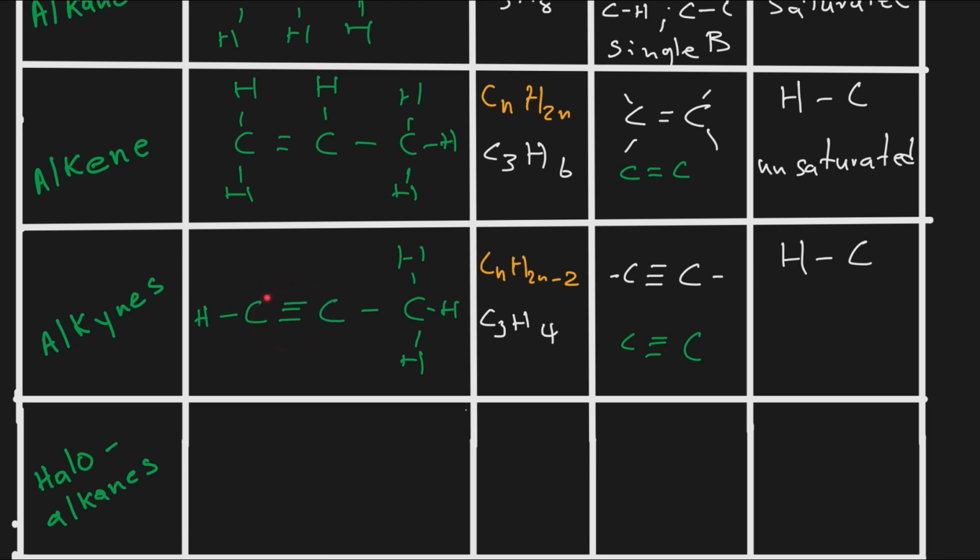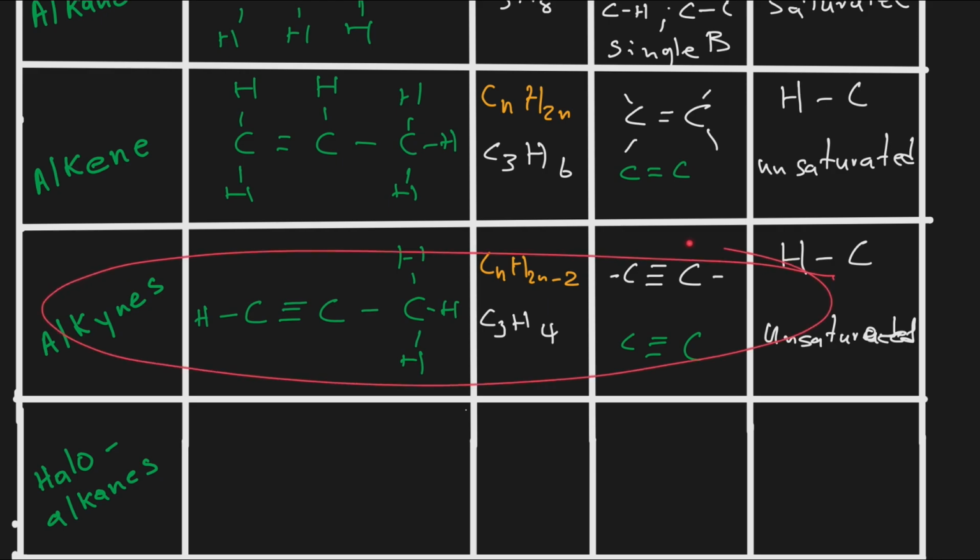If we have more than one bond in between carbons, therefore we're going to have an unsaturated molecule. That means if we break these bonds here, we will be able to fill it up with other hydrogen atoms. So that is what makes an alkene.